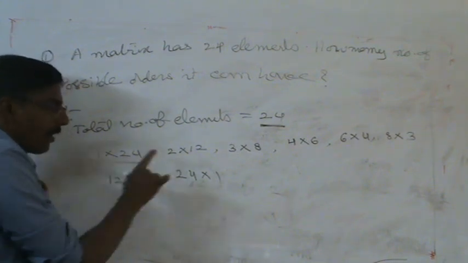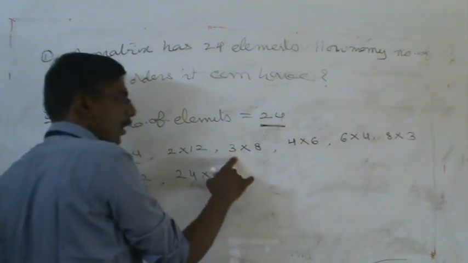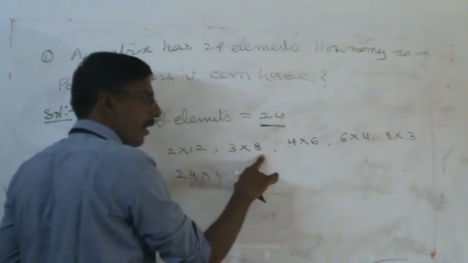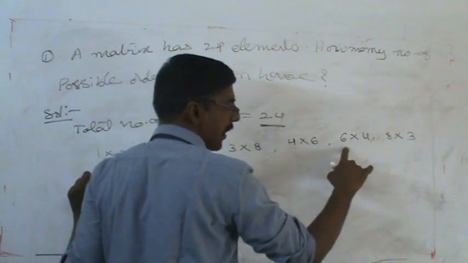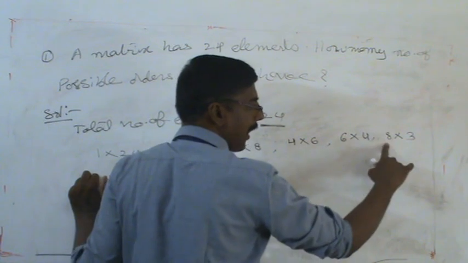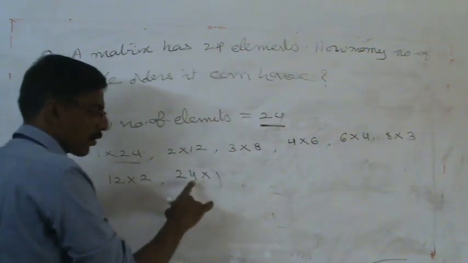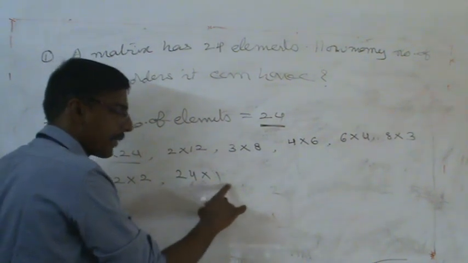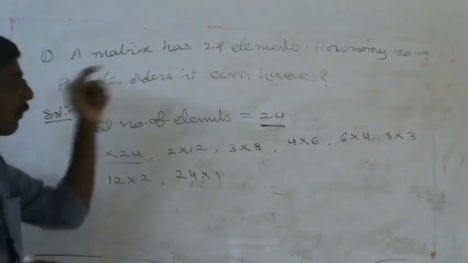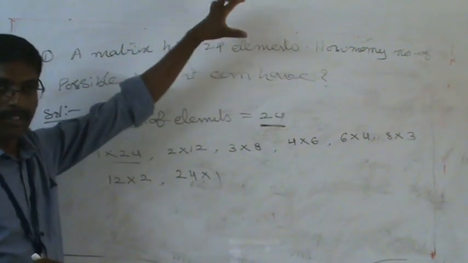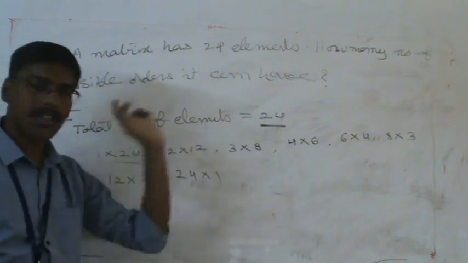This is one order. 2 rows, 12 columns, this is also one order. 3 rows, 8 columns, this is also one order. 4 rows, 6 columns, yes, a possibility. 6 rows, 4 columns. 8 rows, 3 columns. 12 rows, 2 columns. 24 rows, 1 column. These are the possible orders for the 24 elements. If they ask how many possible orders you can have, these are the possible orders.